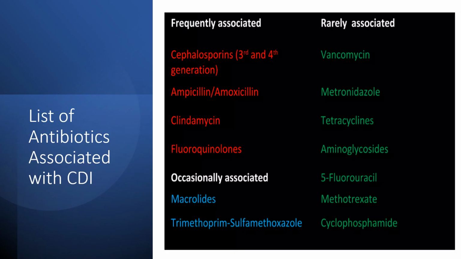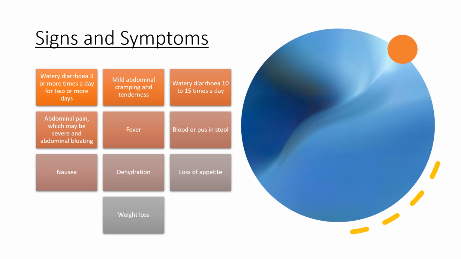The list of antibiotics that are frequently associated includes cephalosporins, mostly third and fourth generation, and ampicillin, amoxicillin, clindamycin, fluoroquinolones, while vancomycin, tetracycline, aminoglycosides, metronidazole are rarely involved. Signs and symptoms to repeat again are watery diarrhea, abdominal cramps, watery diarrhea about 10 to 15 times a day, blood or pus in the stools, fever, abdominal pain, nausea, dehydration, weight loss, and loss of appetite.